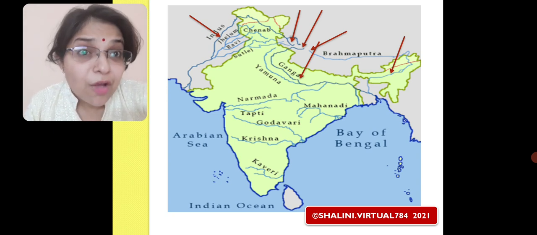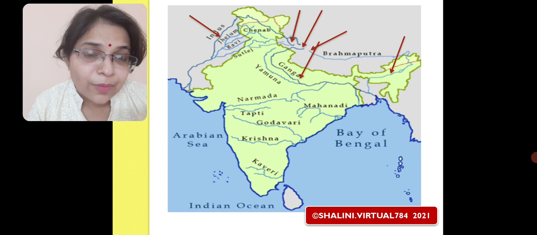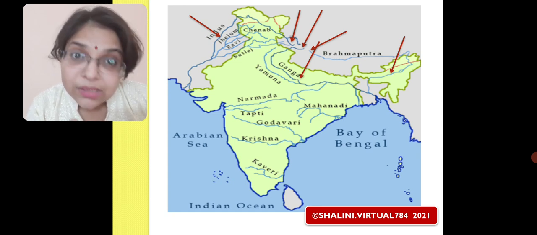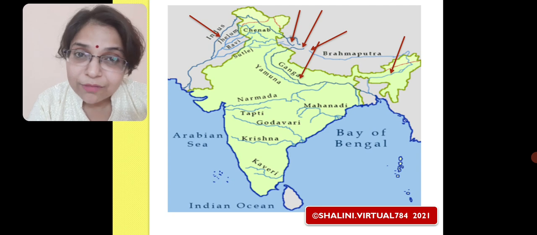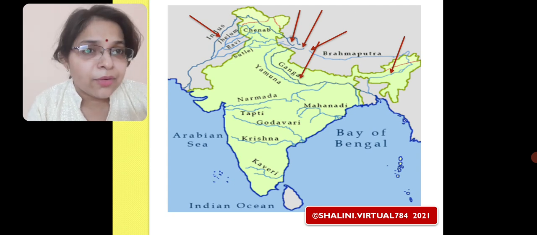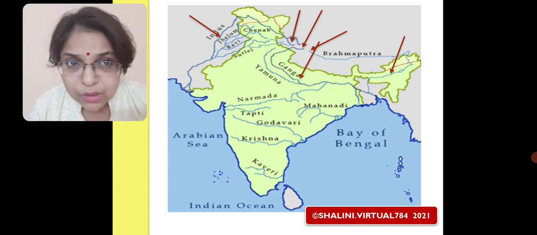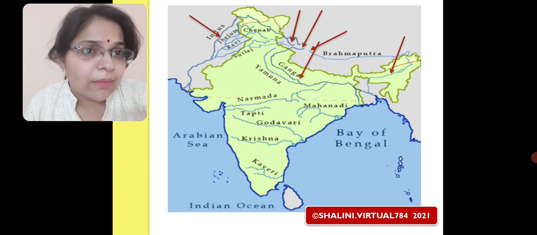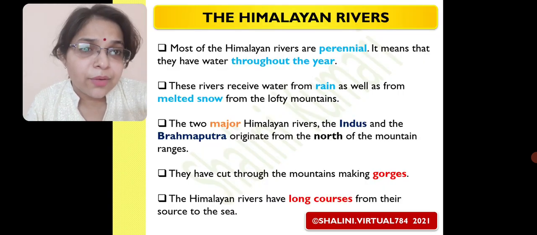Now, we have one more. If you see the map very clearly, you will find that it is actually the Satluj River also, which is originating in the Himalayas. There are many other Himalayan rivers as well, such as the Yamuna. Now, let us see something more about our Himalayan rivers.